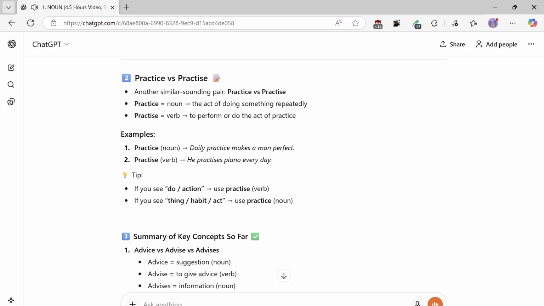Examples: 1. Practice, noun: daily practice makes a man perfect. 2. Practice, verb: he practices piano every day. Tip: if you see do, action, use practice, verb. If you see thing, habit, act, use practice, noun. Add our summary of key concepts.